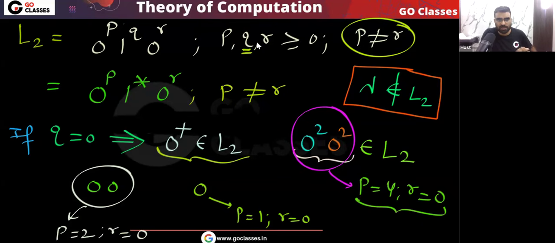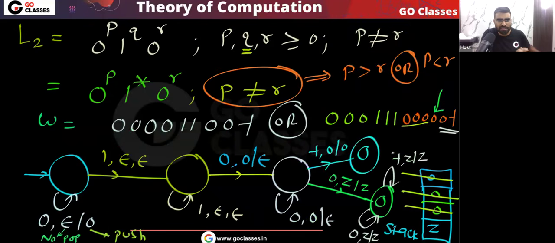Okay, I hope you are getting the point. Is this clear? So remember, these strings will belong to L2. So we should take care of these strings, that if you have any number of zeros, then they should be accepted. Okay, so in this DPDA I will make some changes.